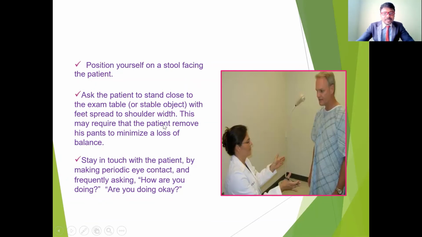Stay in touch with the patient by making periodic eye contact and frequently asking questions. The patient and physician should maintain eye contact. Ask, how are you doing? How are you doing, okay? If you ask some questions, it becomes more like two-way communication, and the examination will be easier.